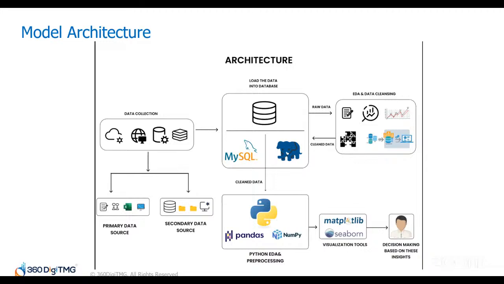For this, we might use pandas and numpy for cleaning and pre-processing. Matplotlib and seaborn could be used for visualization purposes. So these tools help us see patterns like how one material mix leads to more waste or higher power use. Based on the visualization and the analysis, a decision is made. Once insights are ready, management uses them to make better decisions. For example, if we see that using more of material A reduces energy by 10%, that becomes part of the new strategy.